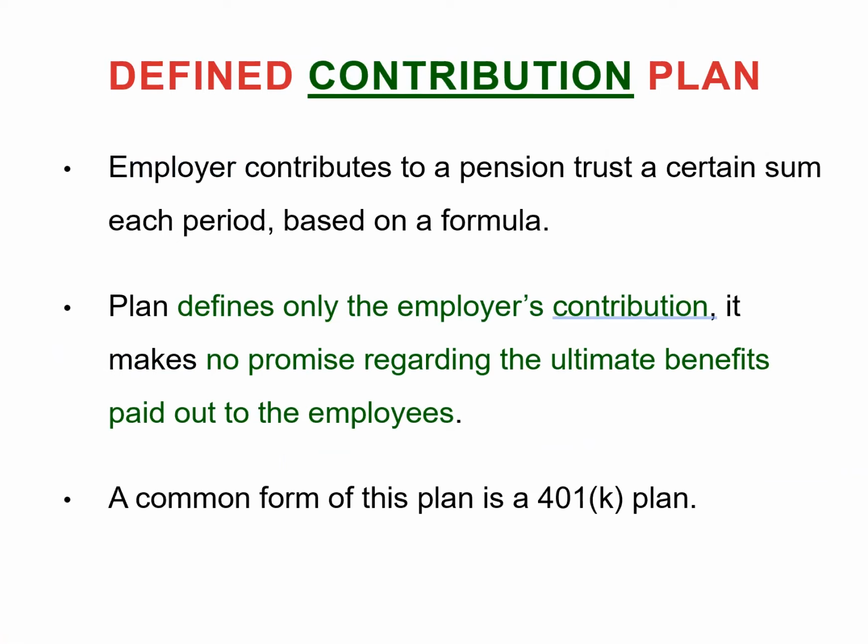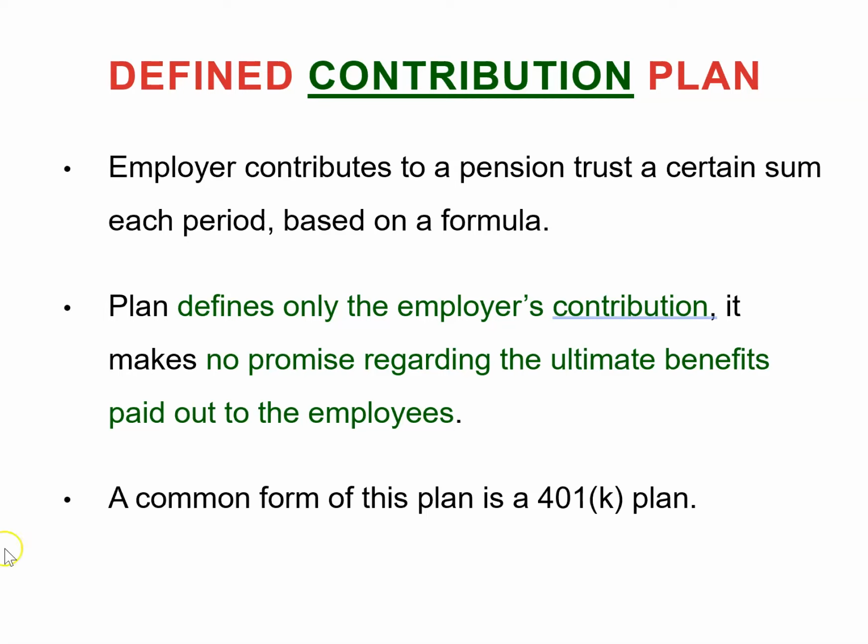One is the defined contribution plan, another is the defined benefit plan. For a defined contribution plan, the employer contributes to a pension trust a specific amount each year based on a formula, and the accounting part is really simple. And here, the employer does not make any guarantee or promise about the ultimate benefit the employees will receive at their retirement.